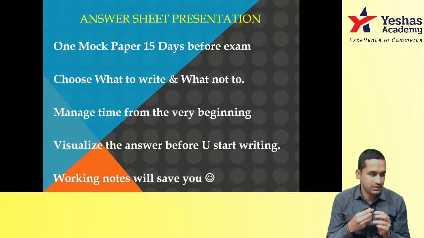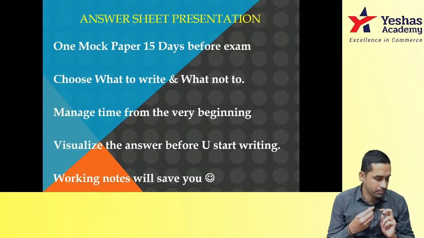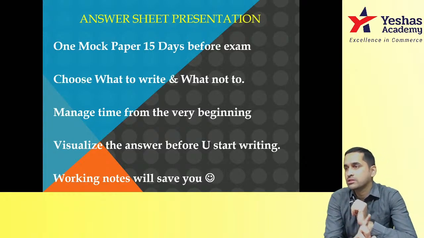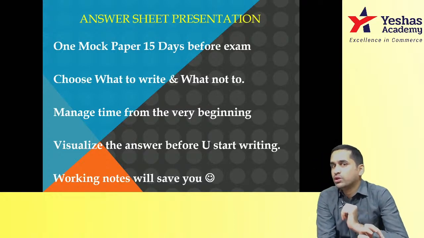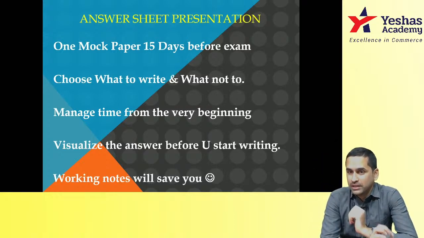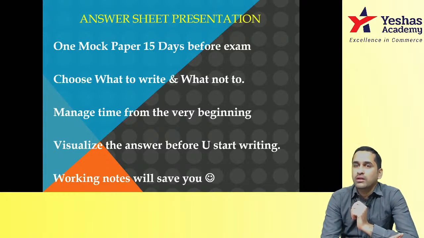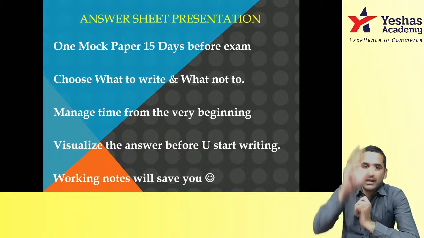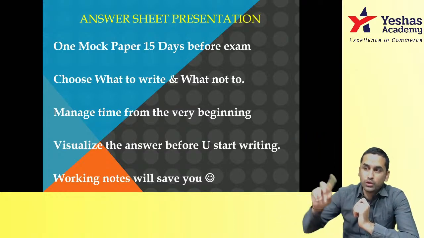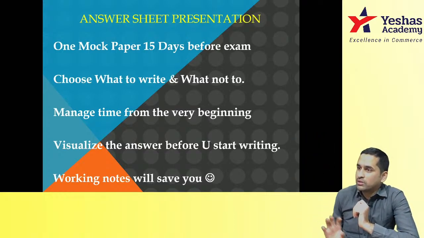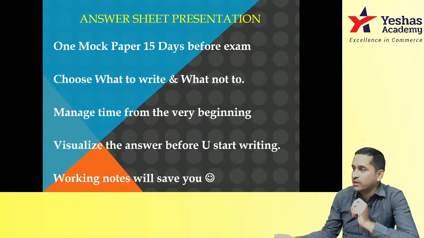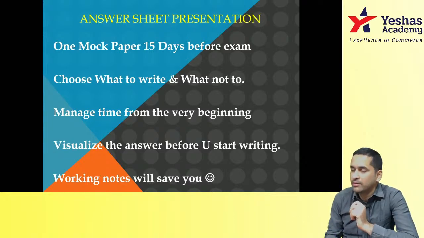Okay, one last suggestion before I take up your questions. If you know something has to tally in the exam, and if it is not tallying, don't sit on that sum for 15-20 minutes. Something to tally at the end, this total should be equal to this total. You knew this, you tried working out the sum, 35 minutes over, finally you realized two sides are not tallying.